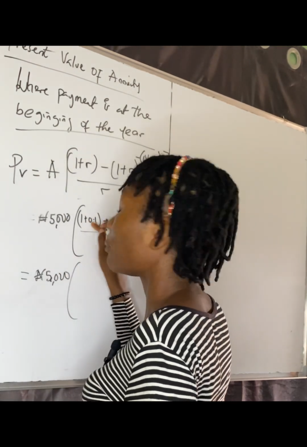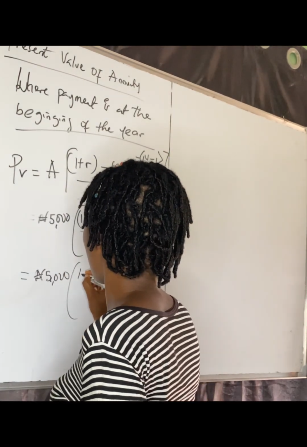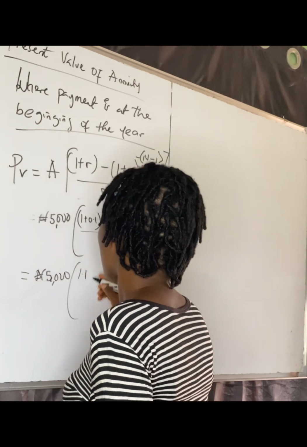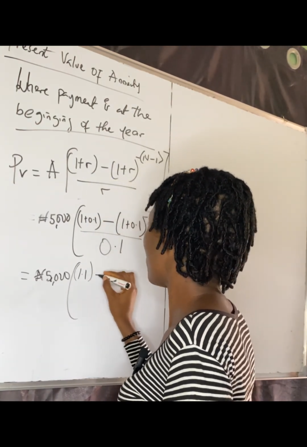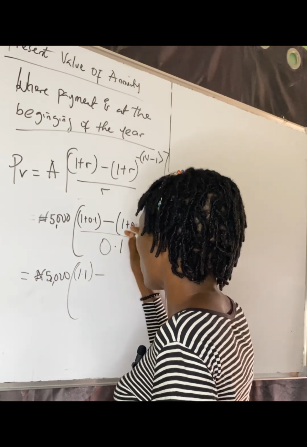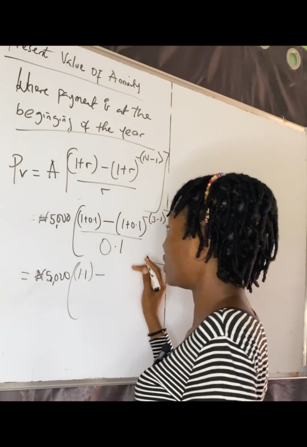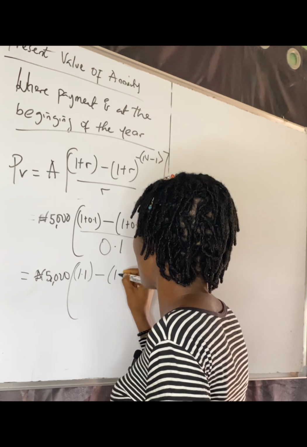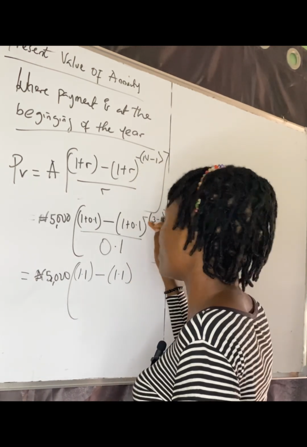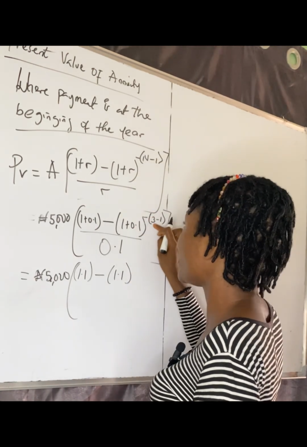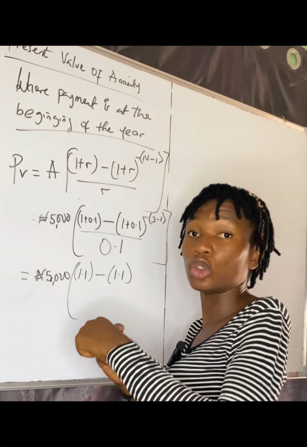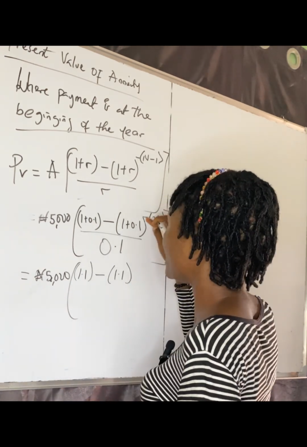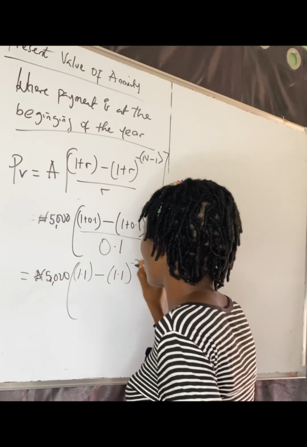So that will give us 5,000 naira. Now 1 plus 0.1 is giving us 1.1, and then we are subtracting 1 plus 0.1 in another bracket, right? That is still going to be giving us 1.1, but this one is raised to a negative power, right? So we are having 3 minus 1 in the bracket, okay? 3 minus 1 is giving us 2, and then 2 multiplied by the minus, we are having minus 2, all right?